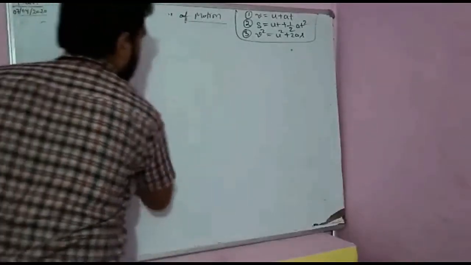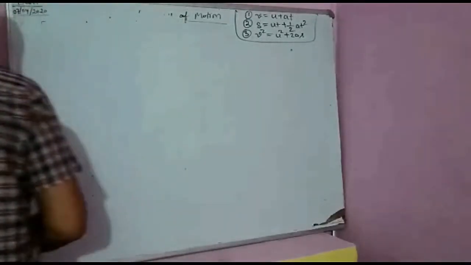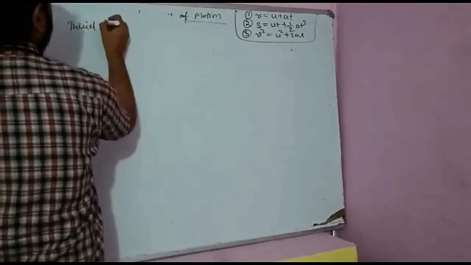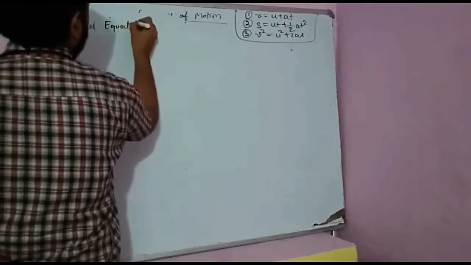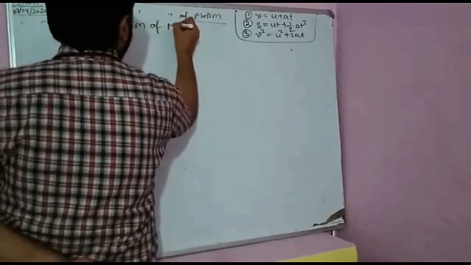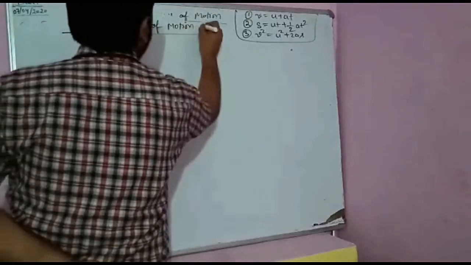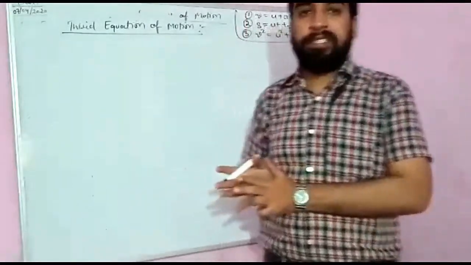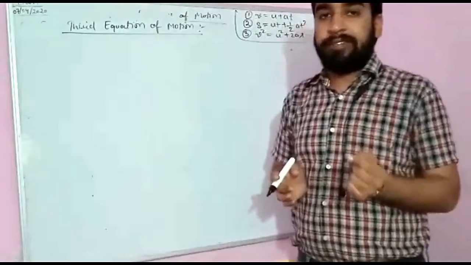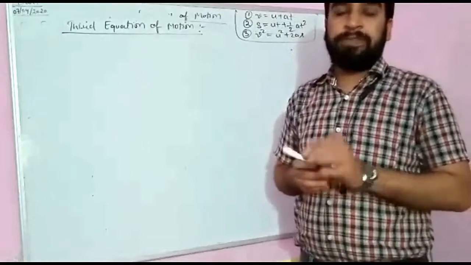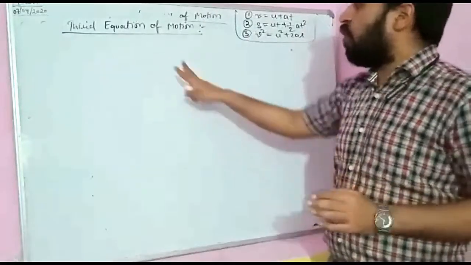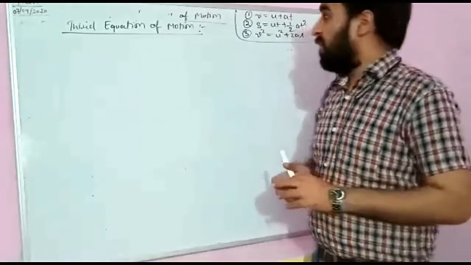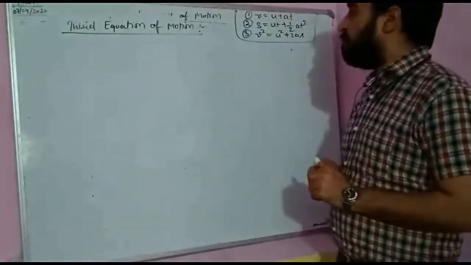Students, let us solve the third equation of motion. Now what we can do is take the working from the previous ones. In the first and second equations, I have already written it, so you have to copy the same. Before solving, you have to write all of that down from there. Now let us begin the third equation of motion.